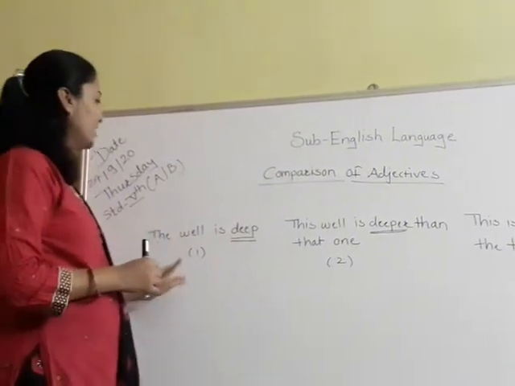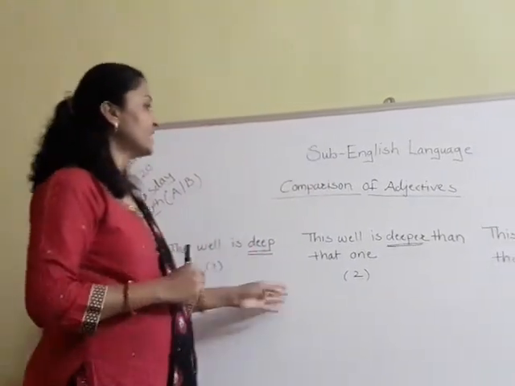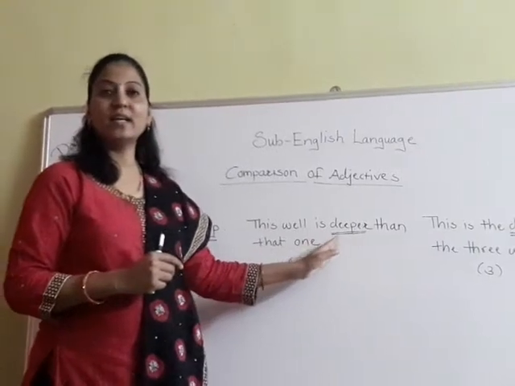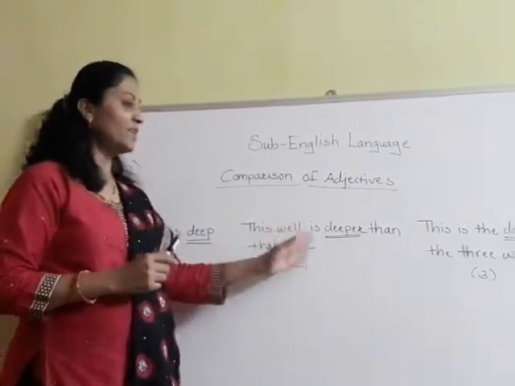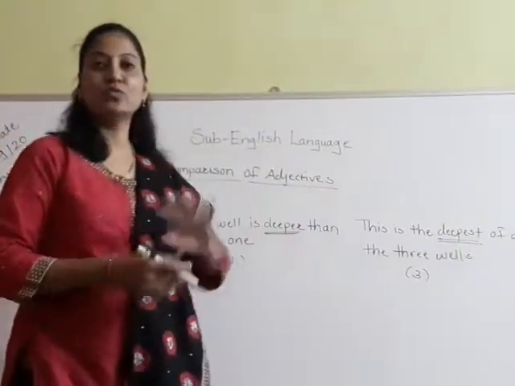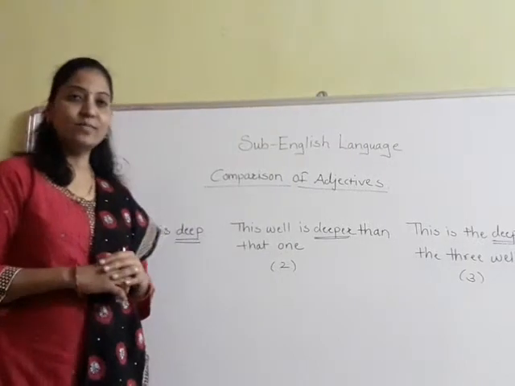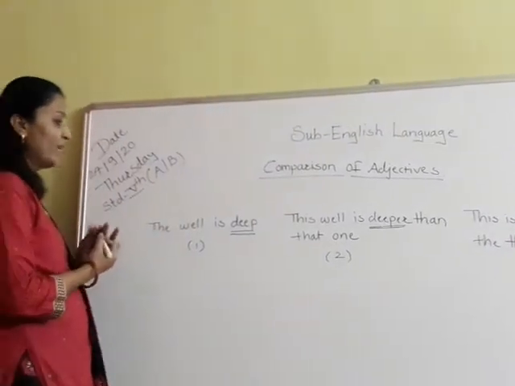Okay. In the first sentence I have only used deep. In the second sentence I have added er to that deep. It becomes deeper. And in the third sentence I have added est to that word.